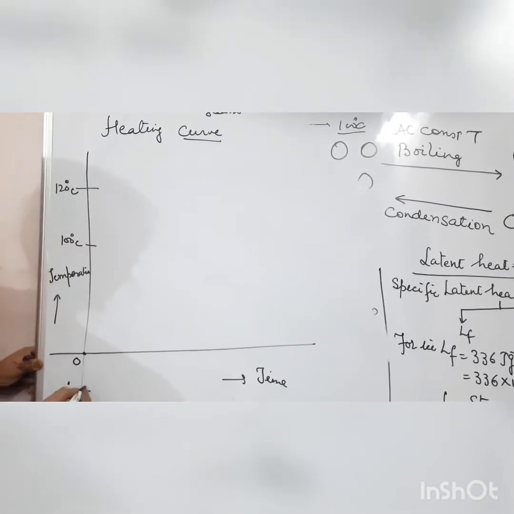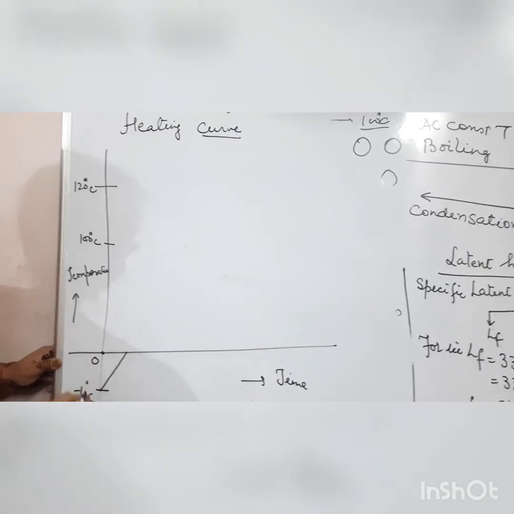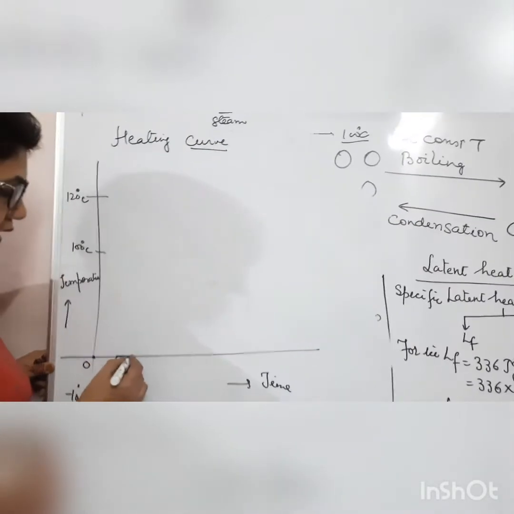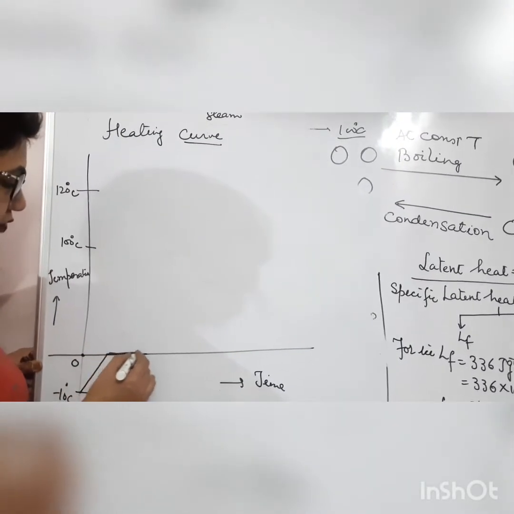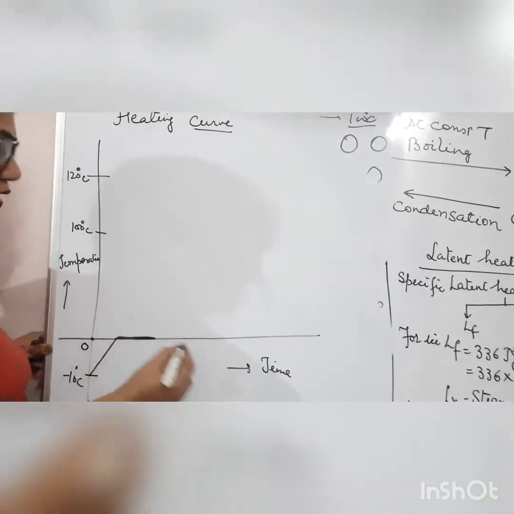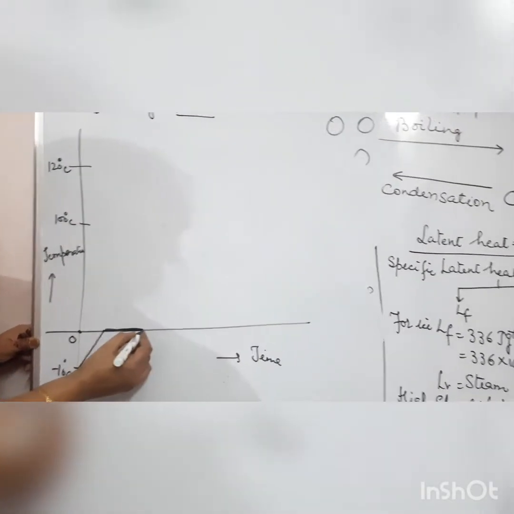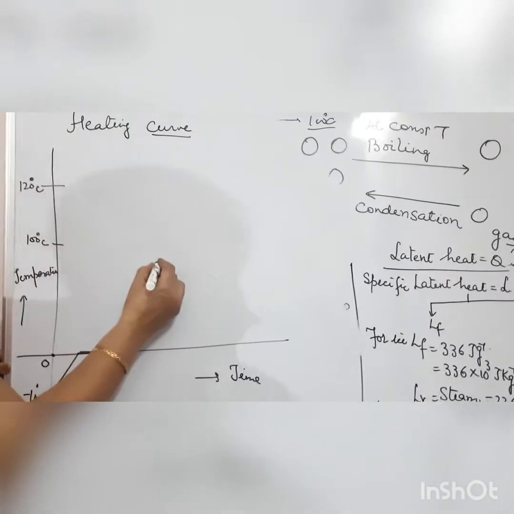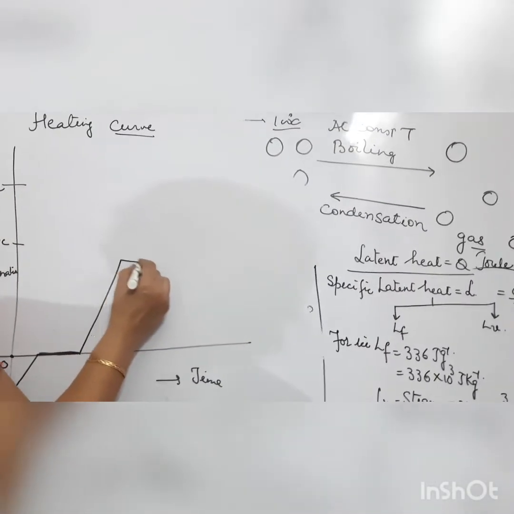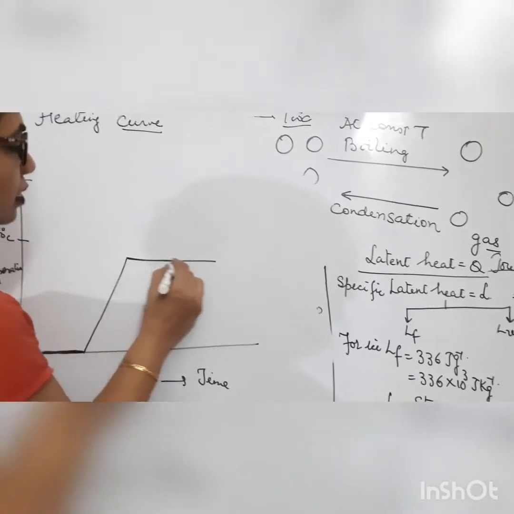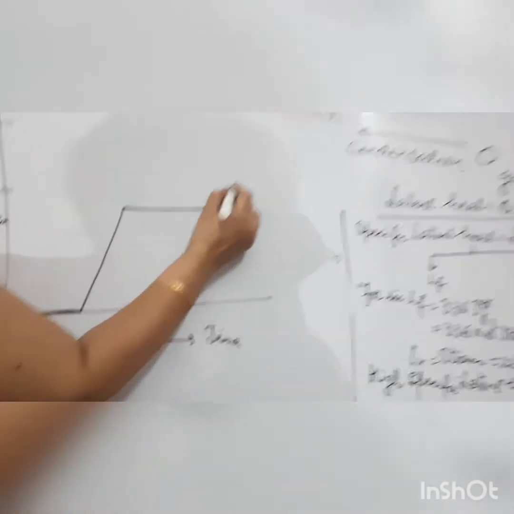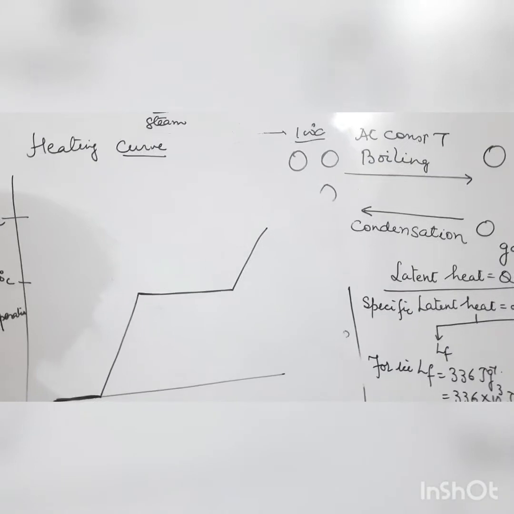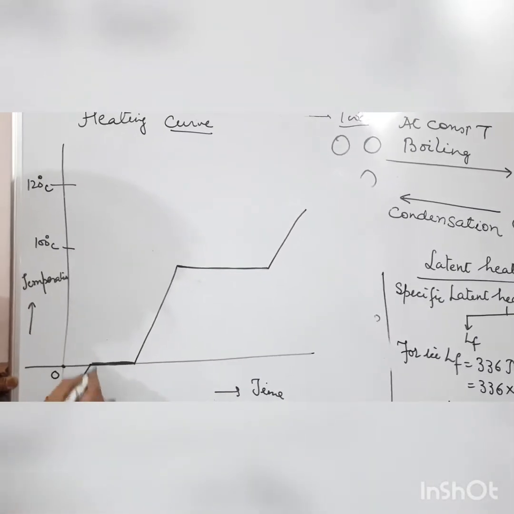So firstly the ice temperature will increase from -10 to 0. At 0 melting will start, but temperature remains constant, while time does not stand still. After 0, temperature increases up to 100 degrees Celsius. At 100 degrees Celsius water will boil. Then it reaches 120 degrees Celsius. So here is ice.